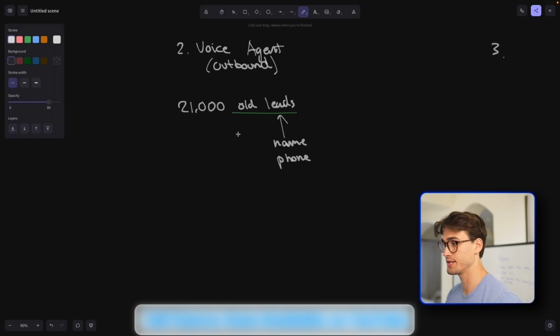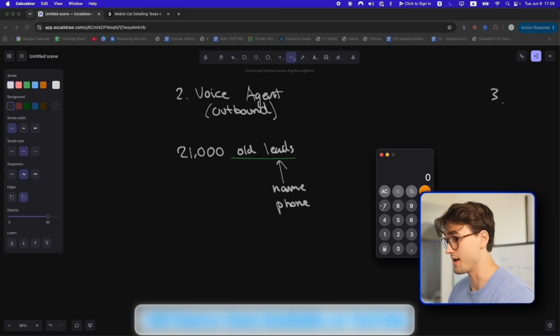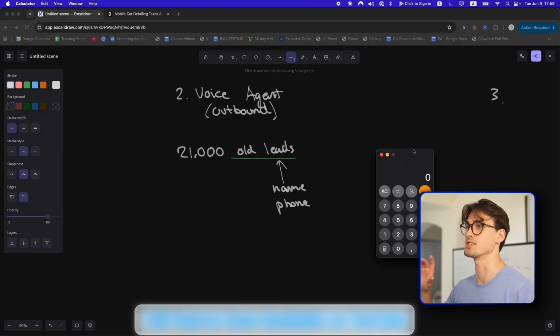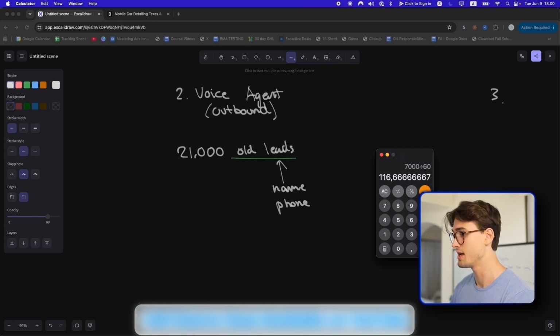What we are going to do is that if we wanted to call all of these leads manually, it'd be very expensive. And it would take a while. We can do the math. If we wanted to call 21,000 people, and every phone call, let's say on average, takes 3 minutes. This is just an approximate; some conversations will be 10 minutes, but most of the time they're not even going to pick up the phone. So on average, maybe 3 minutes. If you say 21,000 leads times 3 minutes, that is 7,000 minutes, right? Let's divide that by 60 to make it in hours. That's 116 hours of straight cold calling.